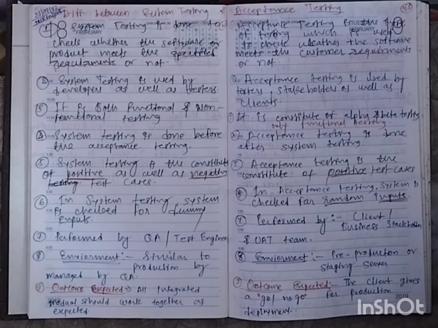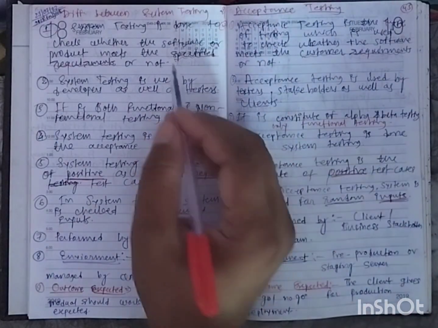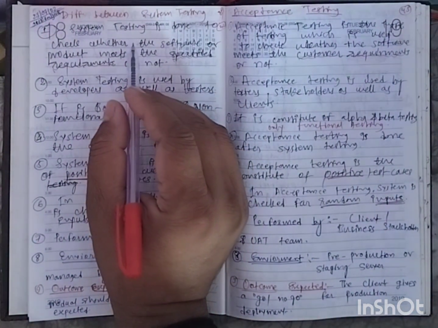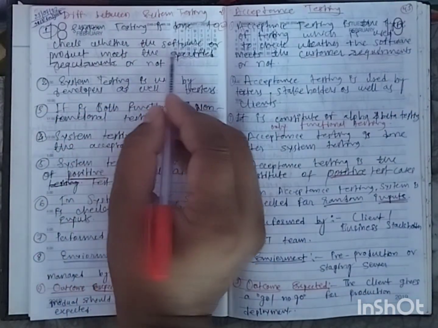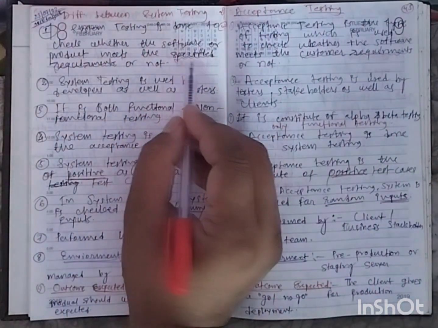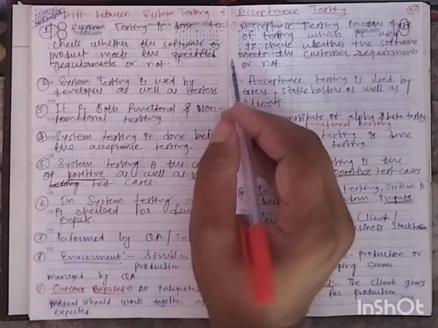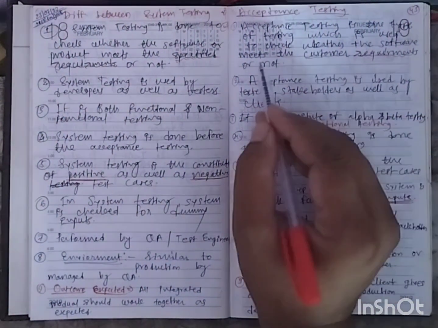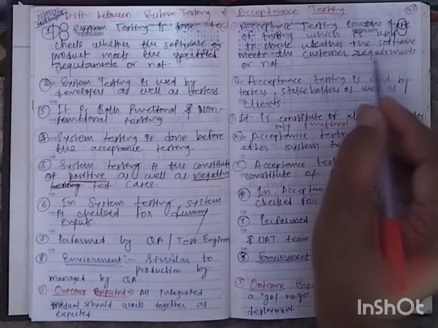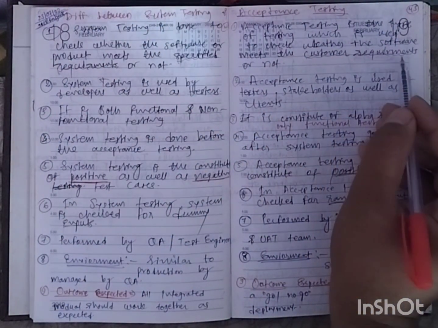Hi guys, in this video we will learn about the difference between system testing and acceptance testing. System testing is done to check whether the software or product meets the specified requirements or not. Acceptance testing is a type of testing which is used to check whether the software meets the customer requirements or not.